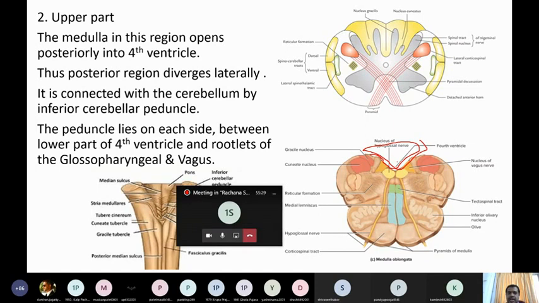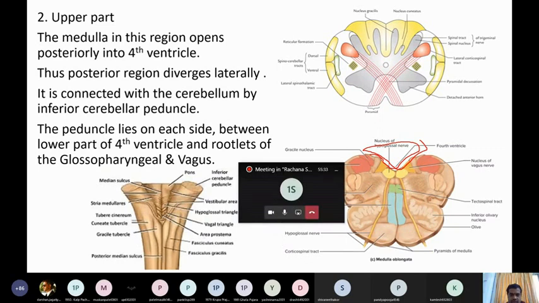Thus the posterior region diverges laterally. That we saw here in this image. The posterior region, earlier it was like this. This is right, this is left. Now it has diverged laterally, it moved laterally. Clear? So thus the posterior region diverges laterally.